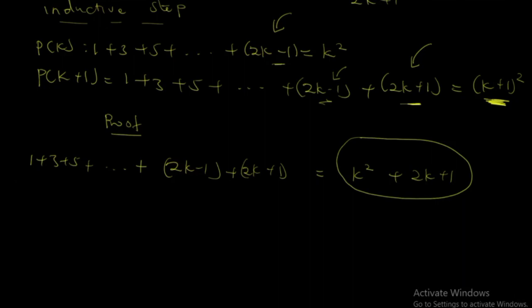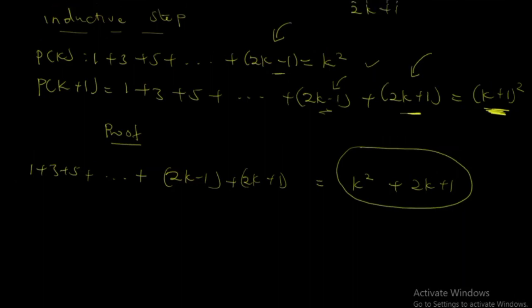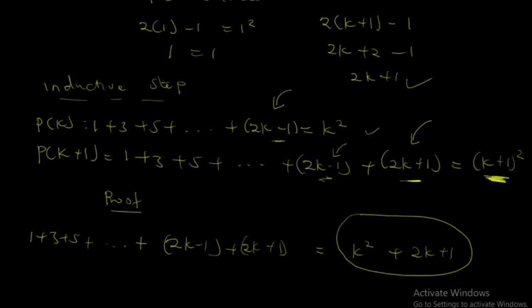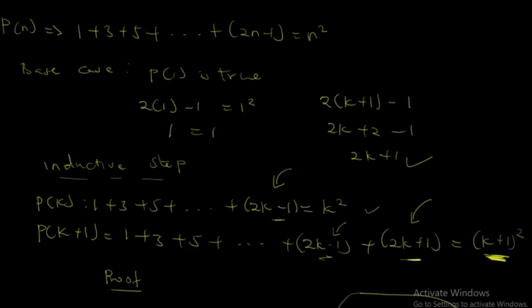For us to prove it, you take the first inductive step, which is k, and add 2k plus 1 to each side. Because how do you get 2k plus 1? After substituting k plus 1 into it, you get 2k plus 1. Let me go to the top to show you. We had 2k plus 1 after the substitution of k plus 1 into this, and that's why we had this, right?